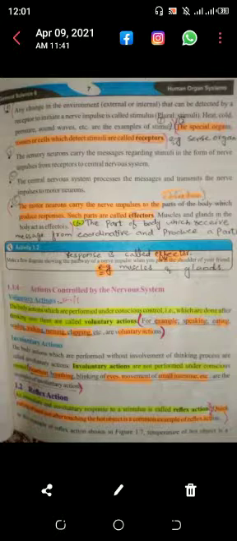Next one is reflex action. An immediate and involuntary response to the stimulus is called the reflex action. For example, quick pulling of the hand just after touching a hot object is the common example of reflex action.